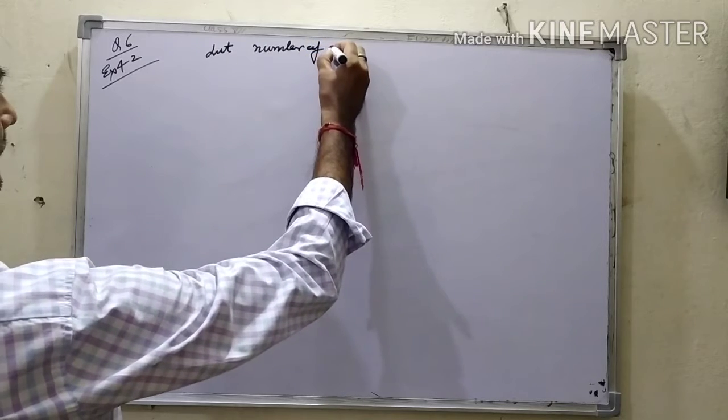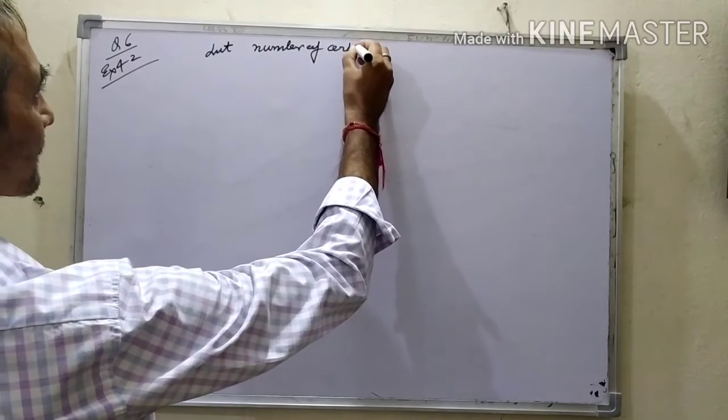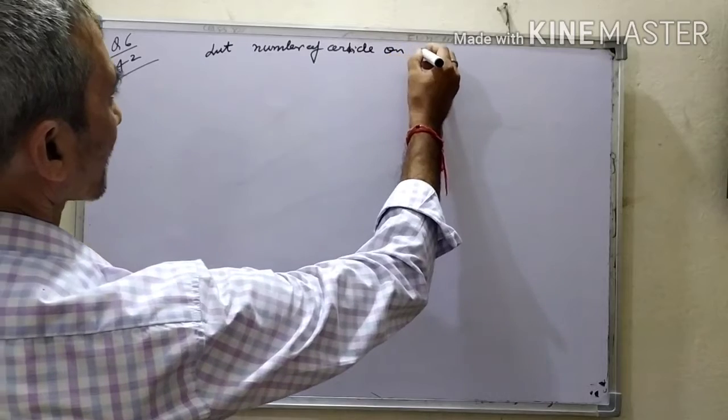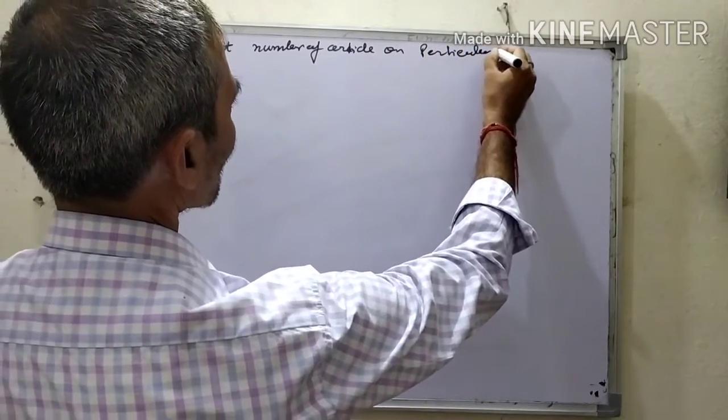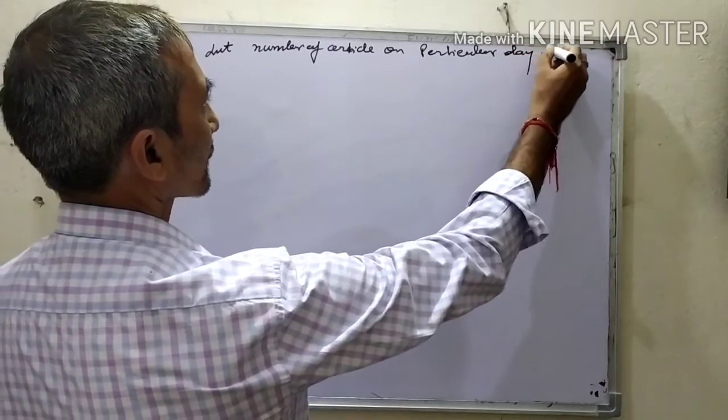Let the number of articles on a particular day be equal to x.